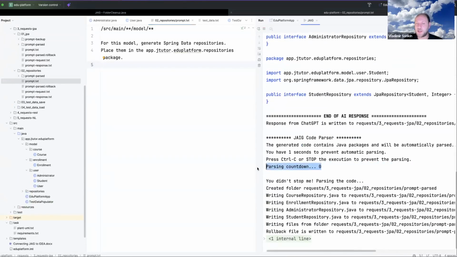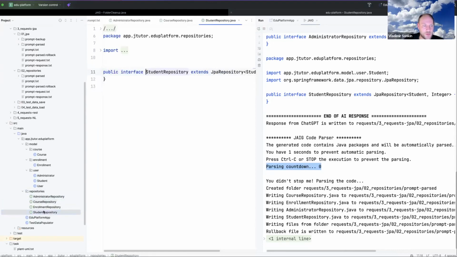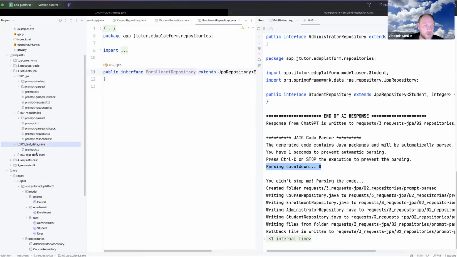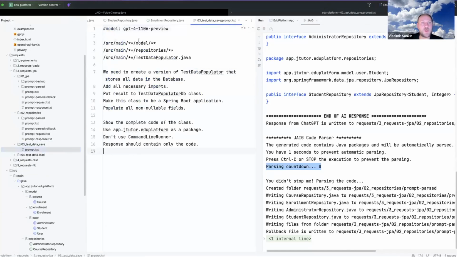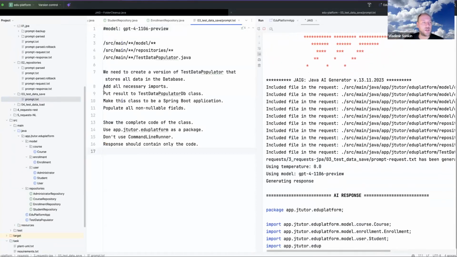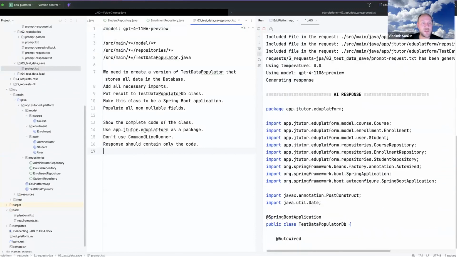It gives a time. I can configure it. It gives a time to stop it. If I don't like the result, I can stop it, but I make it intentionally small for demonstration purposes, not to lose time on this countdown, but it is configurable. Okay, and these are repositories. So repositories, it is empty, but it is generated. That's a good thing. Okay, and now I want to generate a program which will allow to save some data and to have this data in our database.